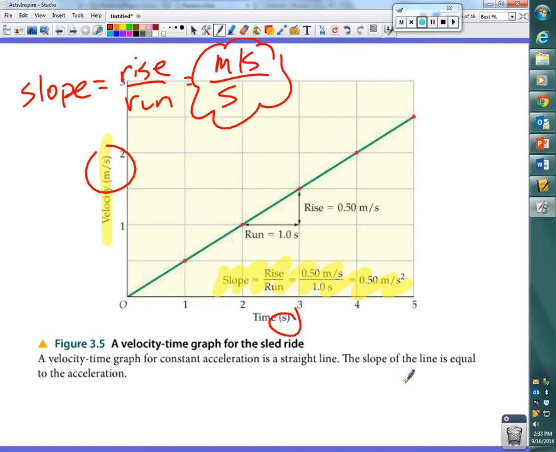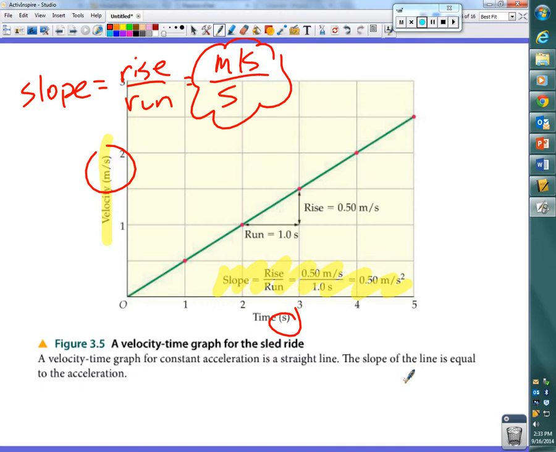Going back to the beginning part of this discussion, what do you know about the slope of a straight line? What has to be true about the slope of any straight line? It has to be constant, right? And so this is a constant acceleration because the velocity keeps continually increasing. Okay? Good there. All right.